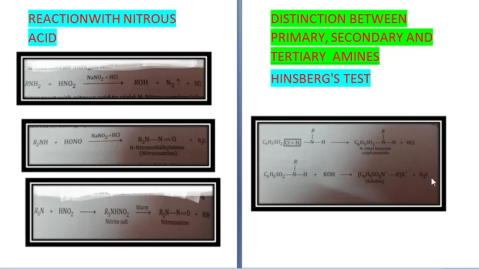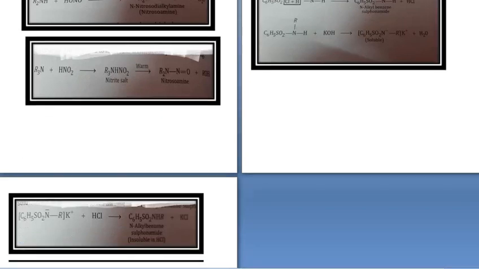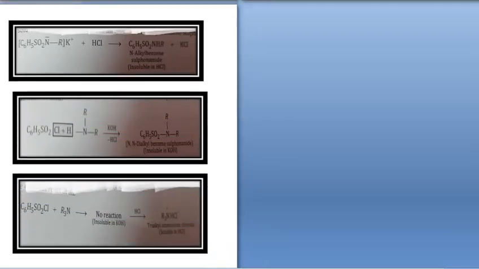So this is a water soluble salt, with N minus and K plus. This clear solution, if acidified, treated with HCl, will give an insoluble N-alkyl benzene sulfonamide.